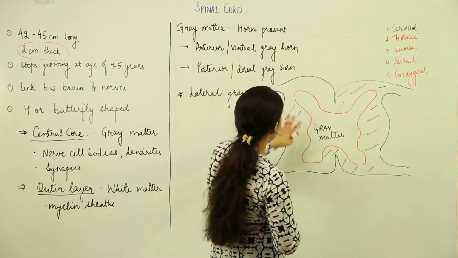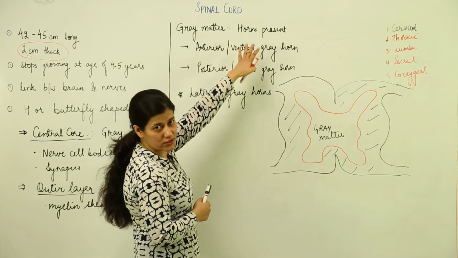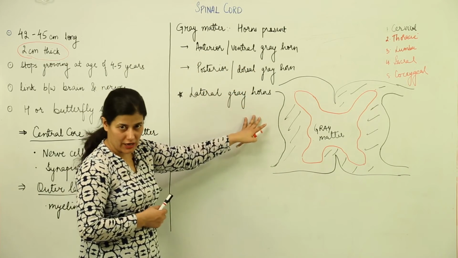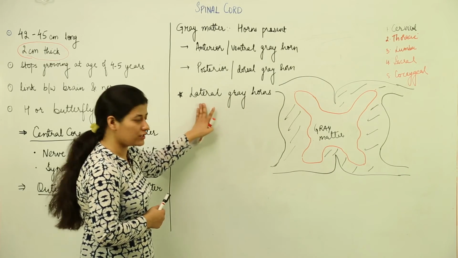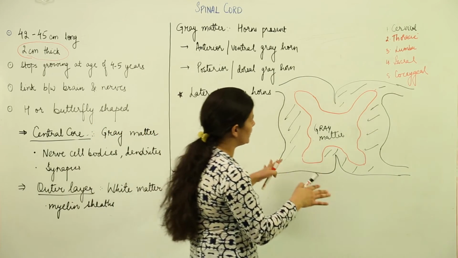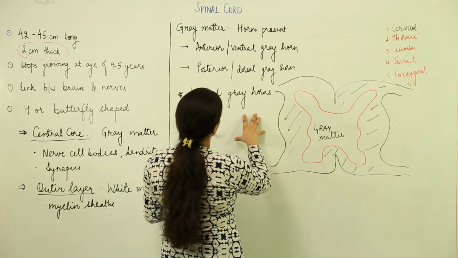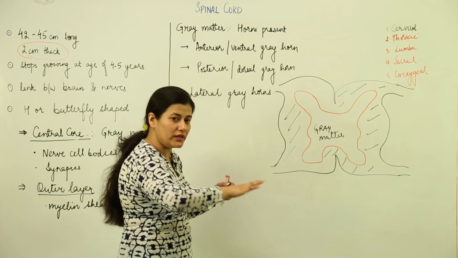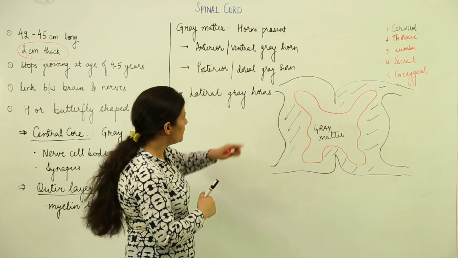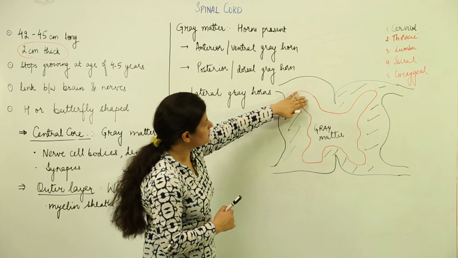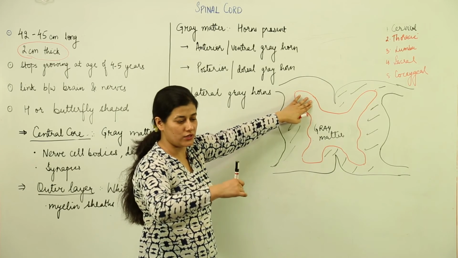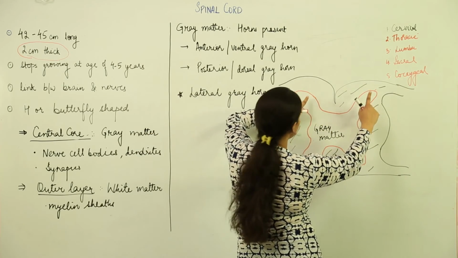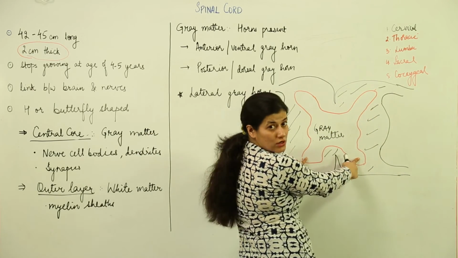Now, the next thing that you have to remember and understand is that this grey matter is identified by the presence of horns. There are anterior grey horns and posterior grey horns, and apart from them we have lateral grey horns as well. I will come to what lateral grey horns are and where they would be found, but for now you need to know the anterior or ventral grey horn. The ventral side is the one which faces the earth when the animal is in motion. So the ventral part has these anterior grey horns. If I am seeing an individual like this and this is the cross section, this would be the ventral side, these are the ventral or anterior horns, and these are the posterior or dorsal horns.